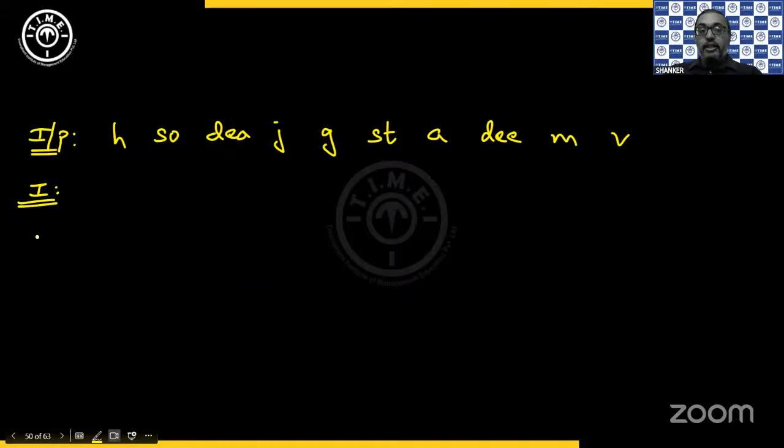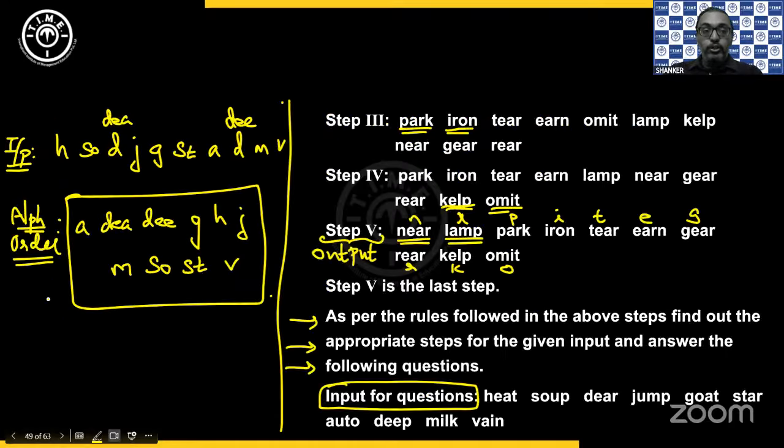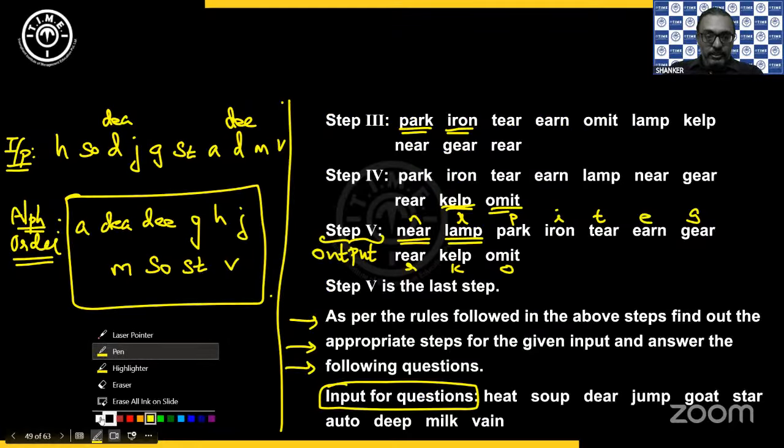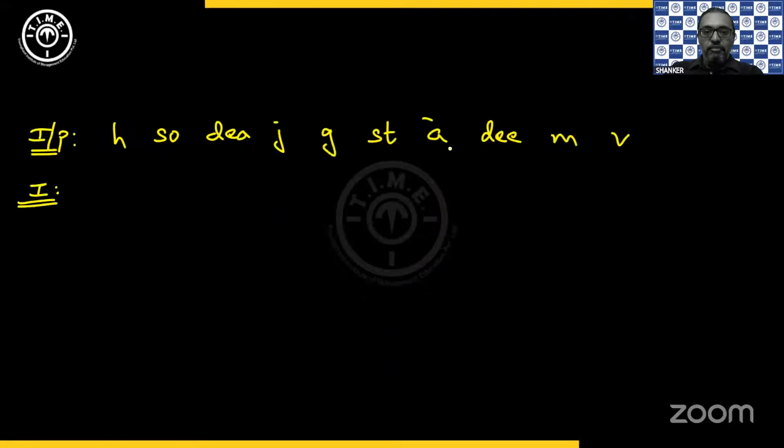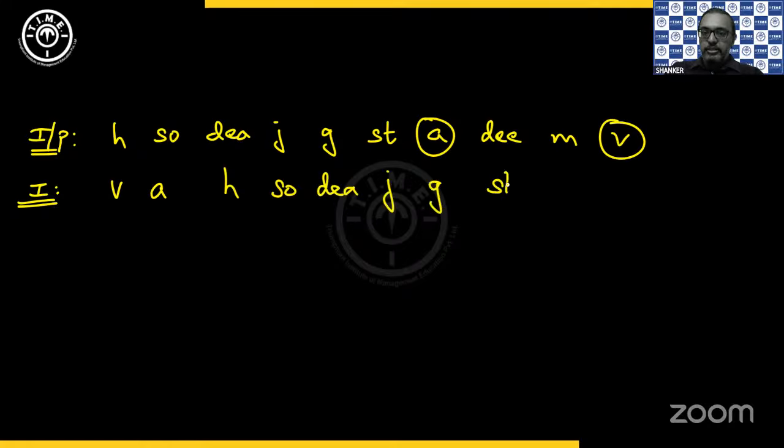Okay, so we'll start writing the first step. So now according to my example, we pick A and V first, but write it in the reverse. And everything else you write in the same order. So we have A and V. You write it in the reverse, VA. Then write everything else as it is. H, SO, DEA, J, G, ST, DEE, M.